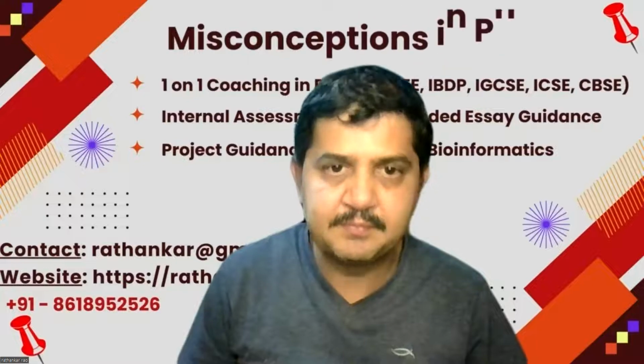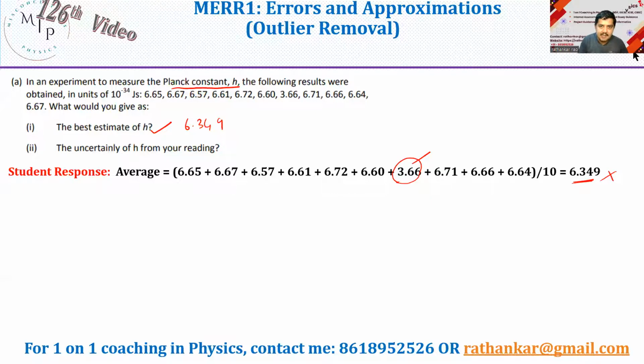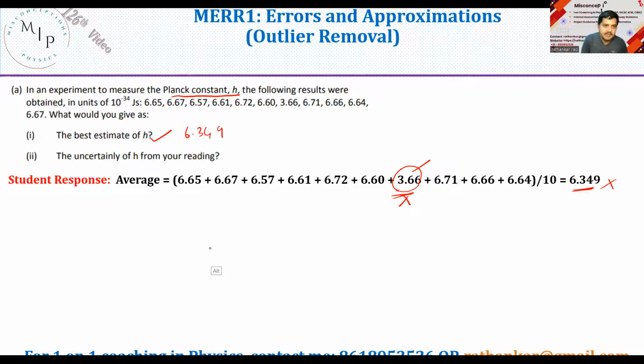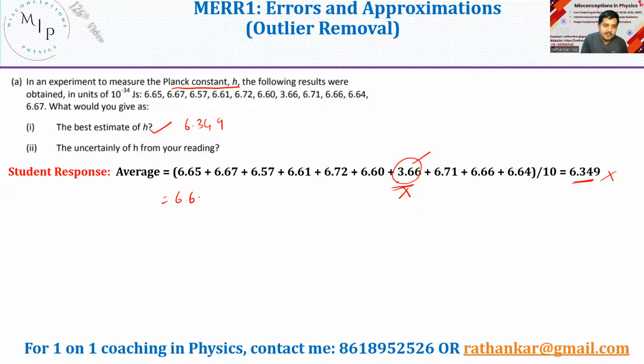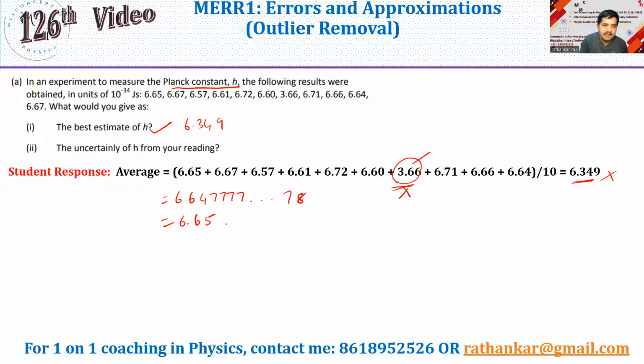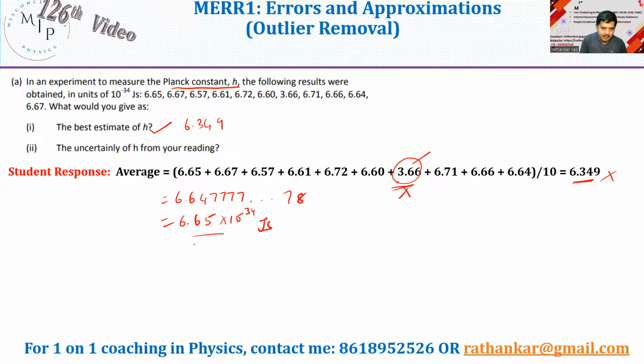Okay. So the answer that I get by ignoring this part, what is the answer I got? I got the answer 6.64777777 until 8 here. I will truncate this and write it as 6.65 times 10 to the power minus 34 joule second. Okay, this is what I have got here.